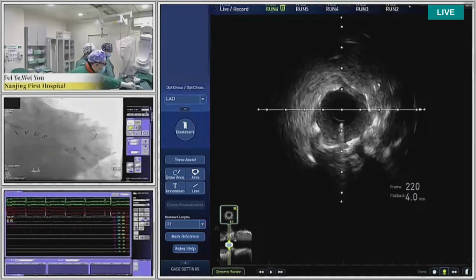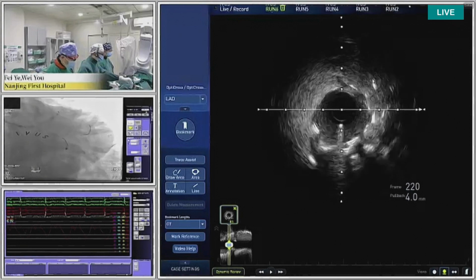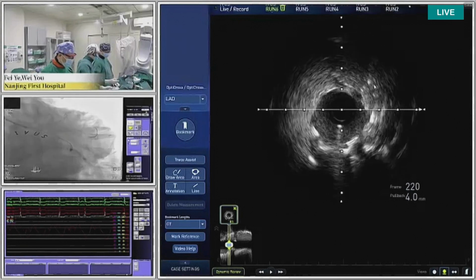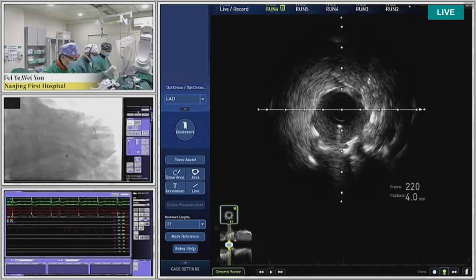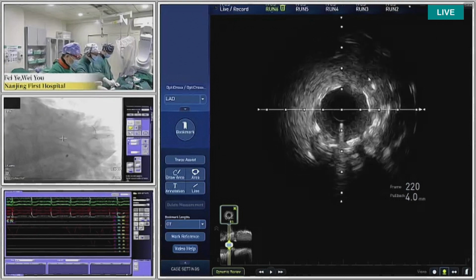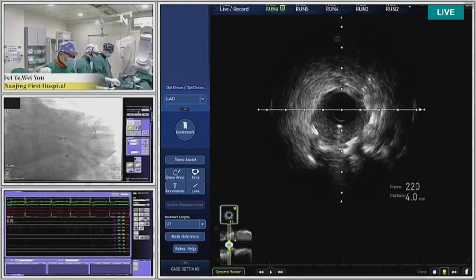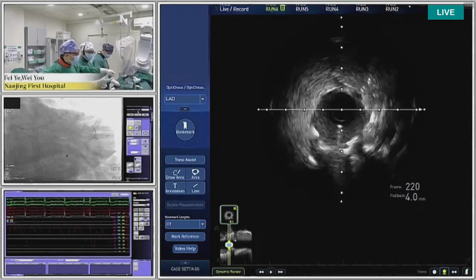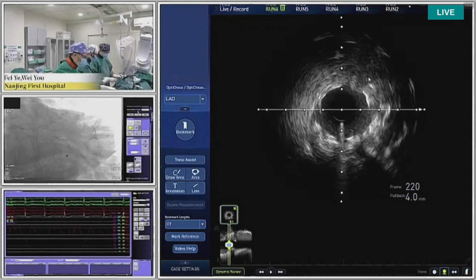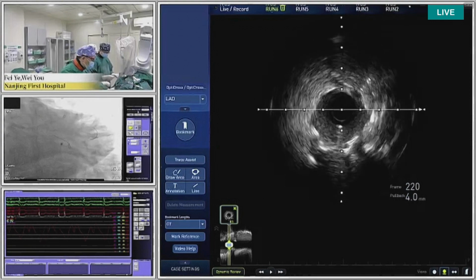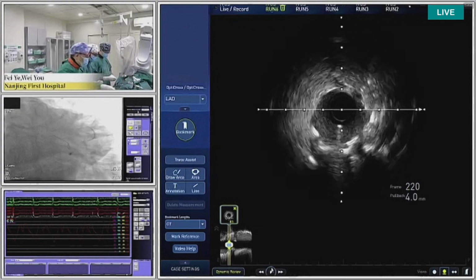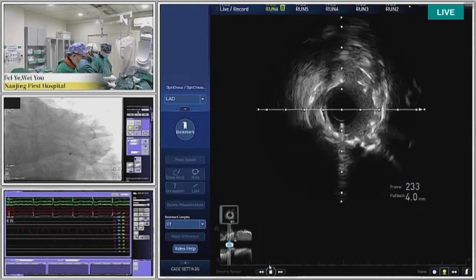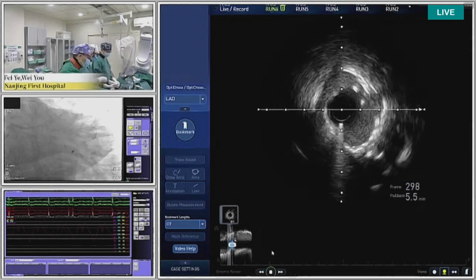Okay, this point is in the middle of the side branch opening, and here we can see the guide wire at 2 o'clock. So here the guide wire is already in the side branch, passing through the proximal cell. So we think the second rewiring position is okay. So we want to perform the second kissing, and we also use two 3.0 NC balloons, one in the LAD and one across the side branch to the circumflex.